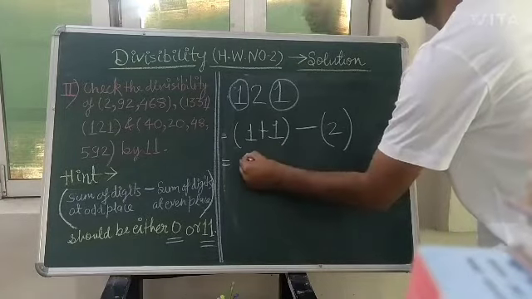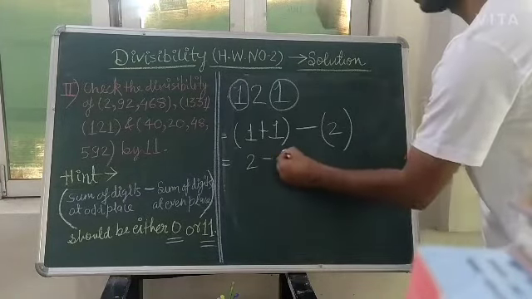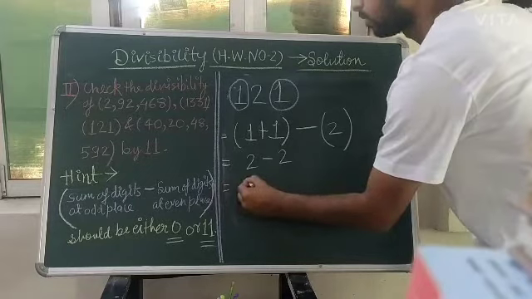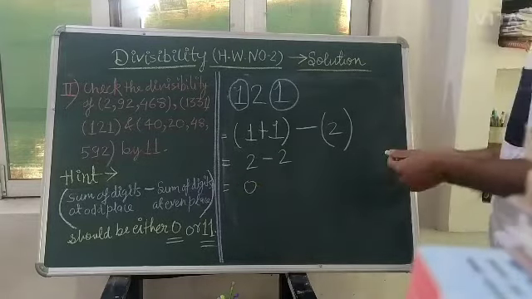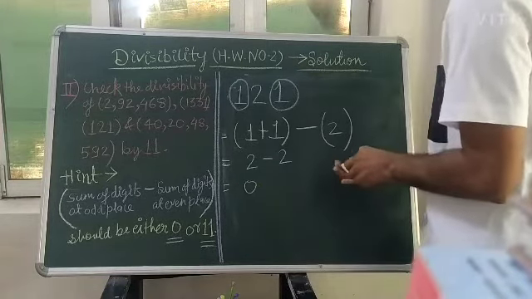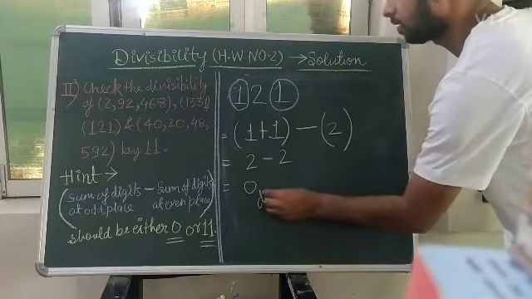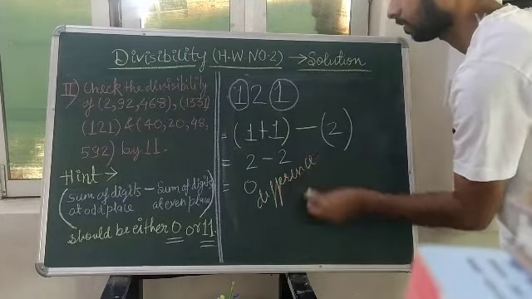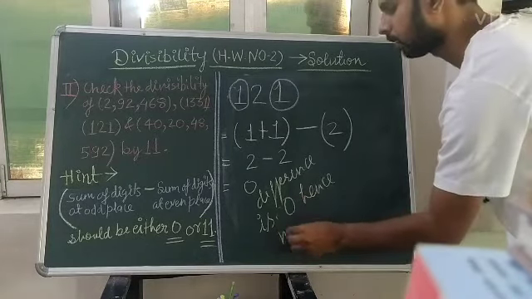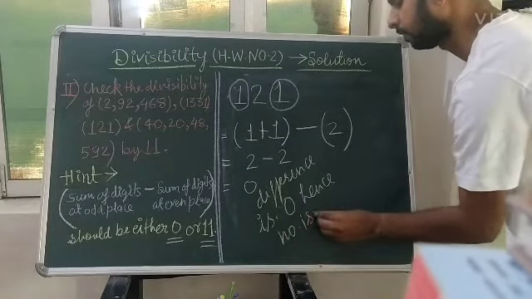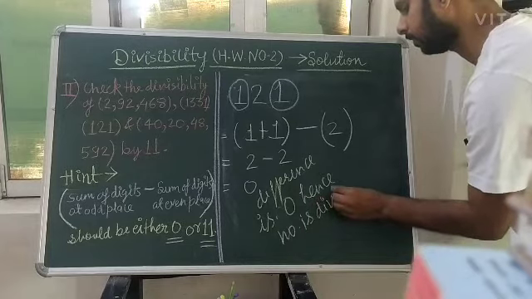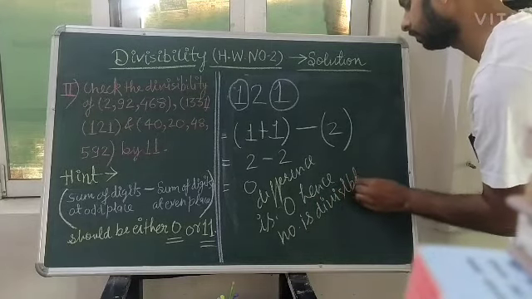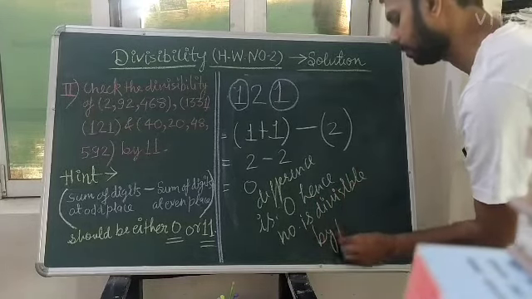This 1 plus 1, 2, minus 2 will give us 0. The difference is 0. Hence the number is divisible by 11.